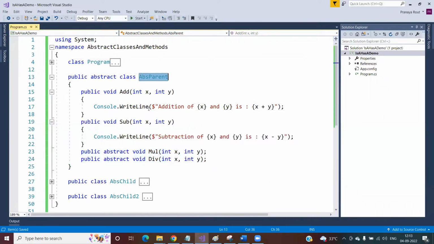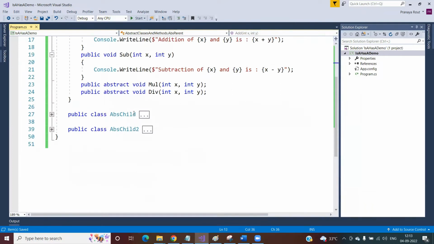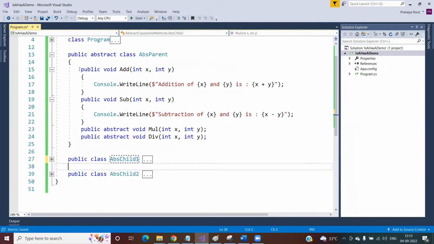Now, this abstract parent class has two child classes. Let's say this is child class 1 and this is child class 2. Now, child class 1 and child class 2 have these two methods also. And this method implementation is going to be common, the same, for child class 1 and child class 2. If you create an object of child class 1 and call this add method, this method body is going to be executed. If you create an instance of child class 2 and call the add method, then the same method body is going to be executed. That means this method implementation is the same for all the next level subclasses.